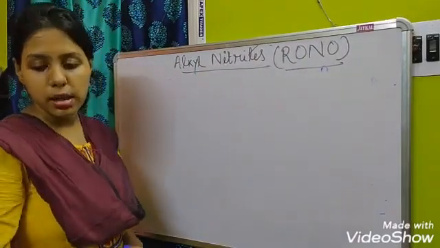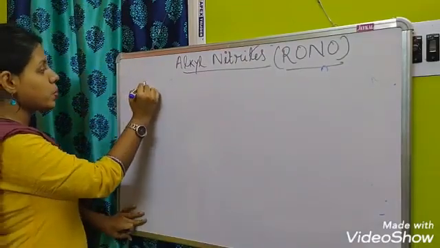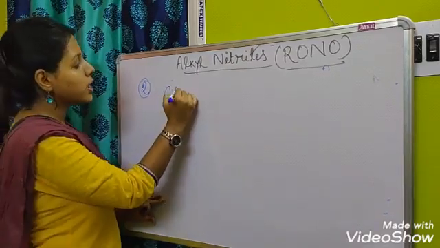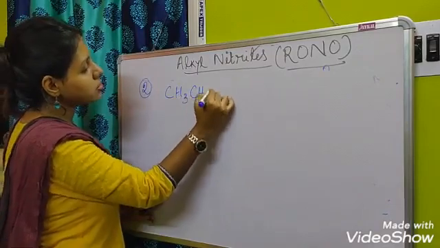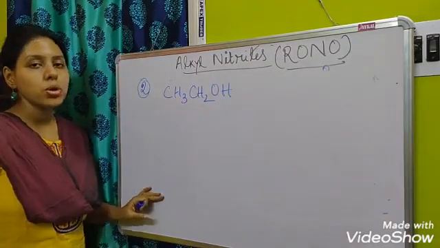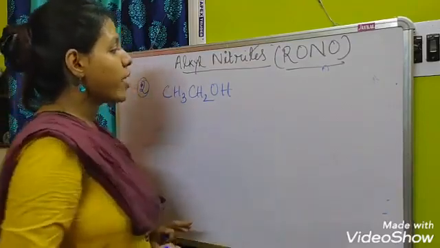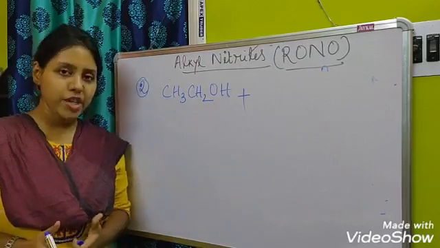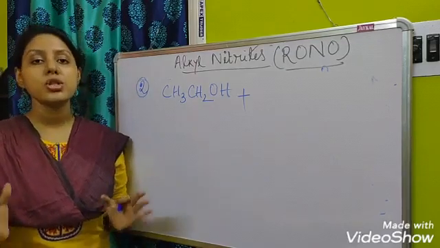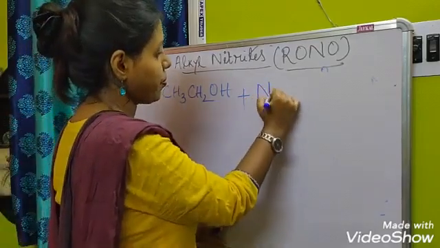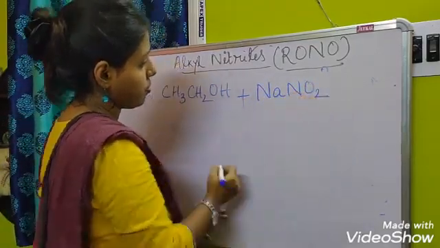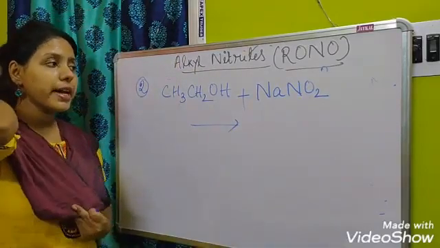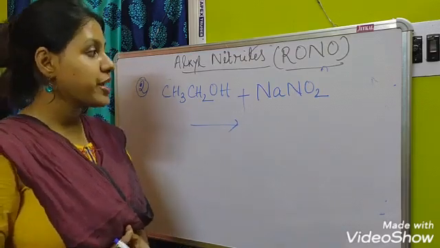Okay. Now the next reaction that I am going to tell is the preparation of alkyl nitrites starting from alcohol. Number 2. First obviously you have to take one alcohol. I am taking ethanol here, CH3CH2OH. Next, what you have to add here? Again in the same way we have to take one salt of nitrite. I am taking sodium nitrite, NaNO2. So alcohol should be treated with sodium nitrite.